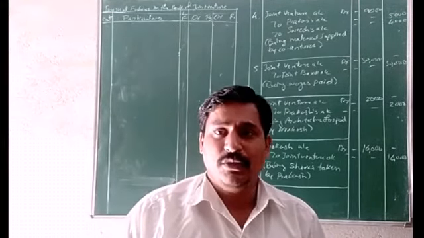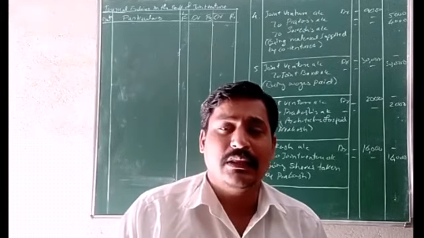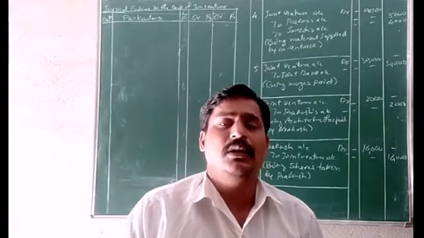So when we distribute it in 2:1, we get 10,000 for Prakash and 5,000 for Suresh.